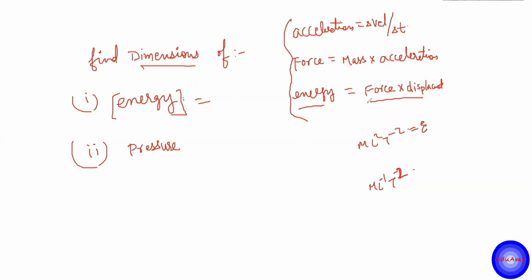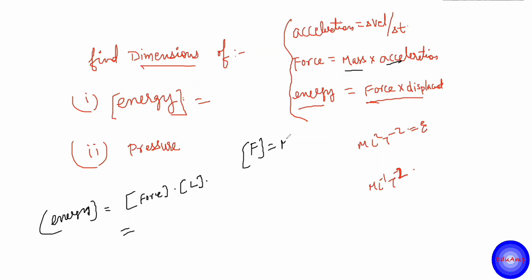Okay. Energy is force into displacement. So that means for energy, I can say the dimension of energy will be the same as the dimension of the force and the dimension of displacement. The dimension of displacement is L simply. Okay. Force is mass into acceleration. So dimension of force I can write as M. M is standard, right?